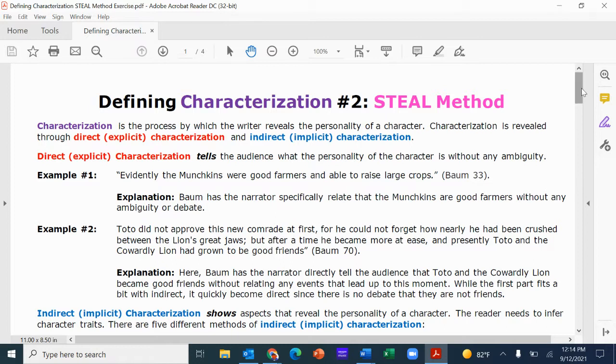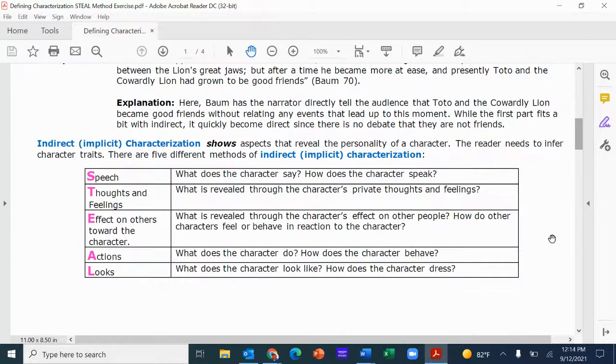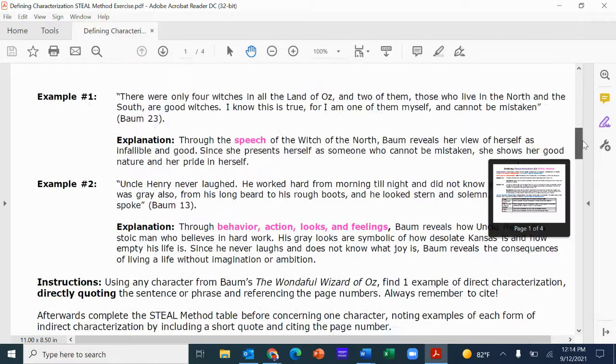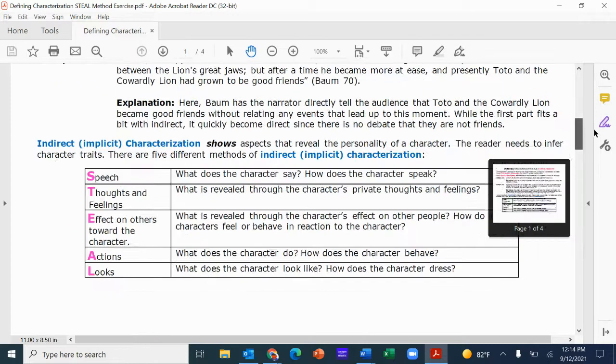As you'll see with the implicit examples, there are many ways that Baum uses indirect characterization in the novel. But there are moments where he just wants to get to another point. He doesn't need to tell us all the ways that Toto might have disliked him at first. It's just, okay, he disliked him, and now he doesn't. Quick, direct characterization moment.